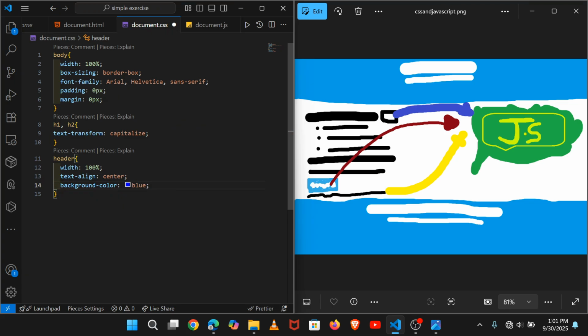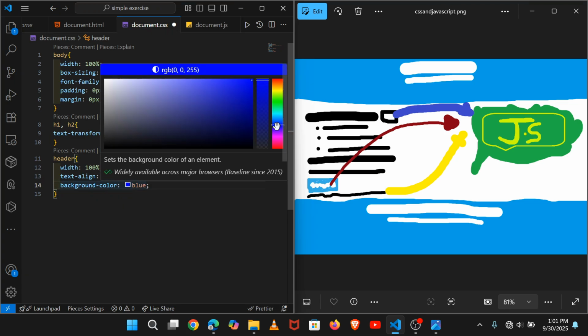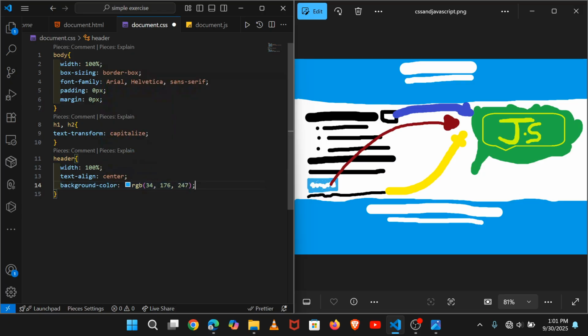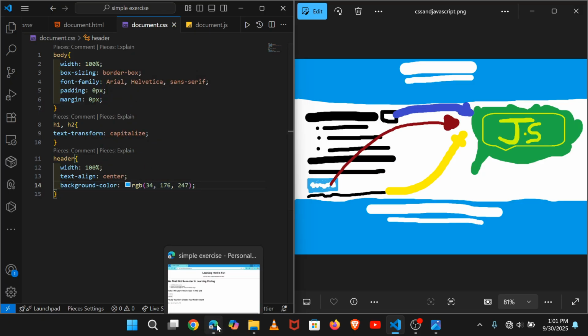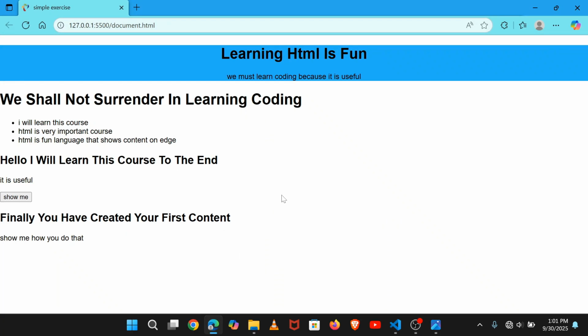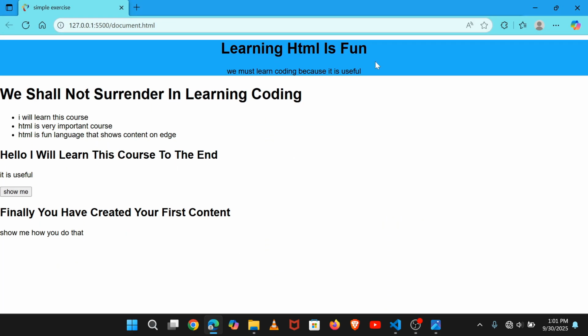I first set brown and come here to resize this and take this simple, yes, Control S to save, and you can see something is happening.